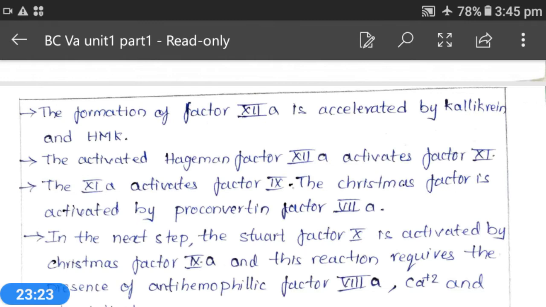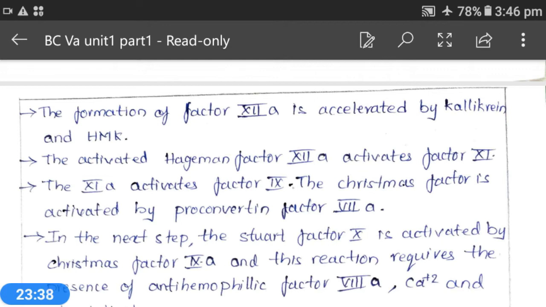Okay, and the extrinsic and intrinsic pathways lead to the formation of factor 10A at the end of the intrinsic and extrinsic pathways, and they participate in the final common pathway to ultimately result in blood clotting. If you see the reactions here, what happens?